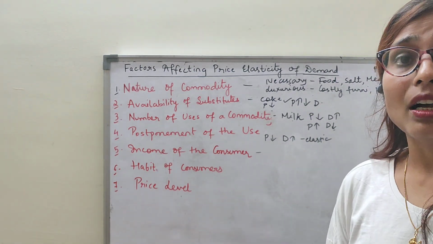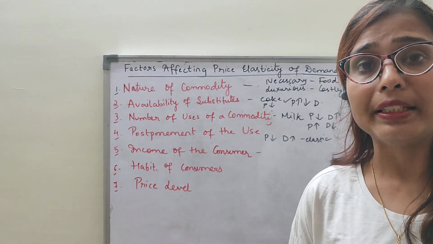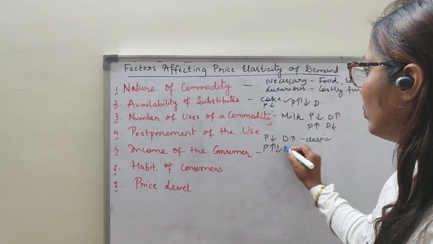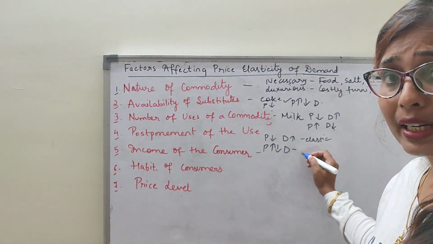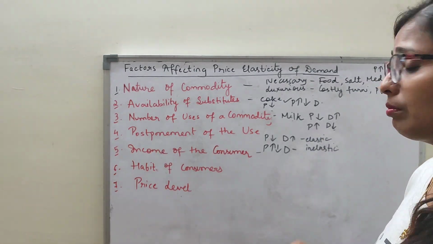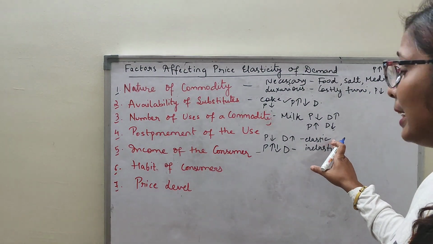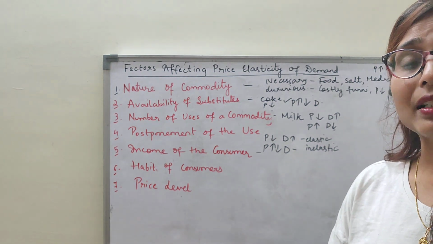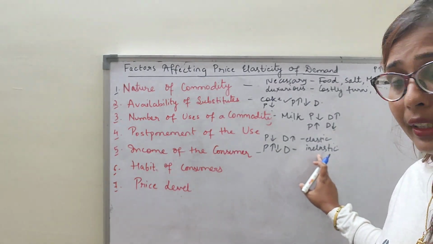But if you need the commodity on an urgent basis, suppose tomorrow you have a function and you need the bridal lehenga today, in that urgent need, whether the price is high or low, your demand is constant. That means you need that item today only. So that time my demand will be inelastic. Clear? If you postpone your demand for later, my demand will be elastic. And if you need it on an urgent basis today, whether the price is high or low, you don't care. So that time my demand will be inelastic. Clear?